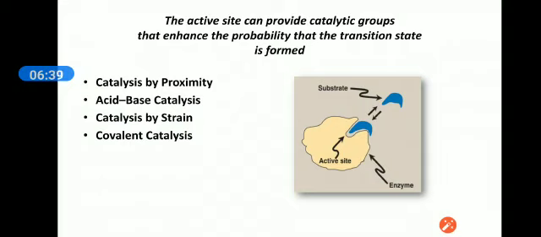At the transition state, the enzyme induces many mechanisms. Among them, 4 are described in the Harper; these 4 are fundamental mechanisms which are applied by the enzyme at its active site to convert the substrate into product.